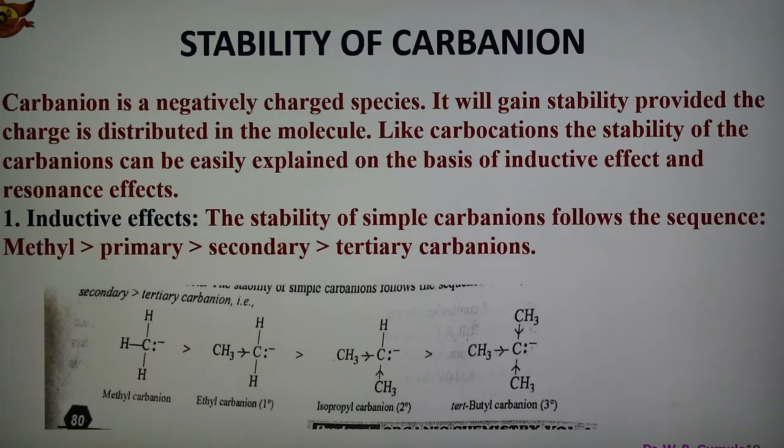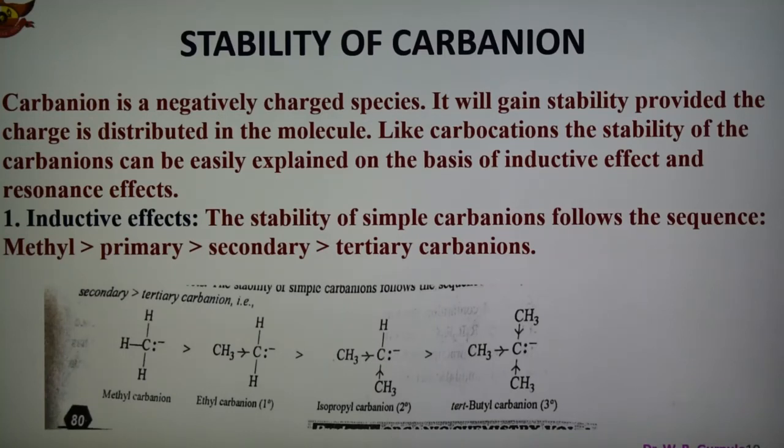So to explain the stability, the order of the carbanion is exactly reverse to that of the free radicals or the carbonium ion, and can be easily explained on the basis of inductive effect. Due to the electron releasing inductive effect, plus I effect, of the alkyl group, the intensity of the negative charge on the central atom increases, and this intensification of negative charge leads to the instability of the carbanion.